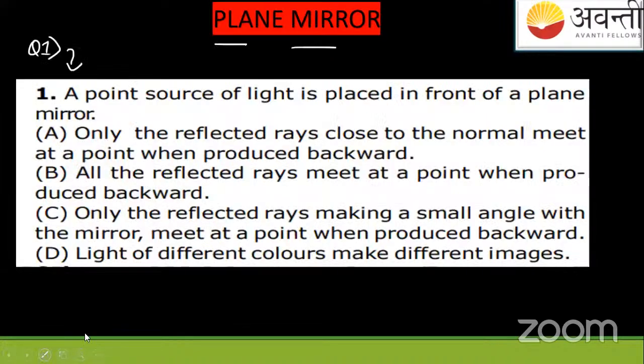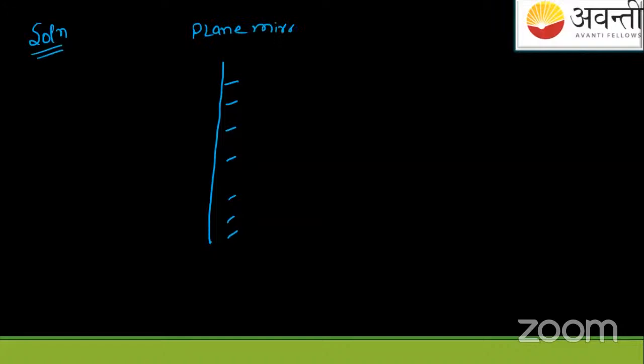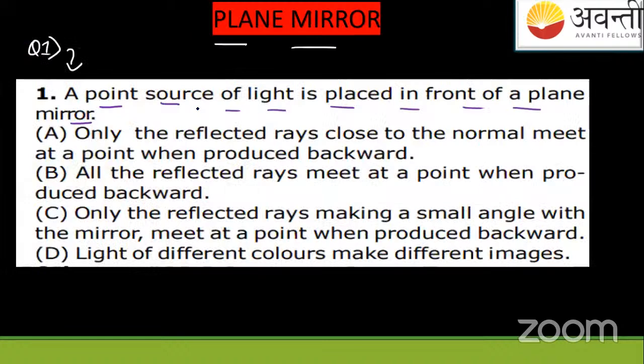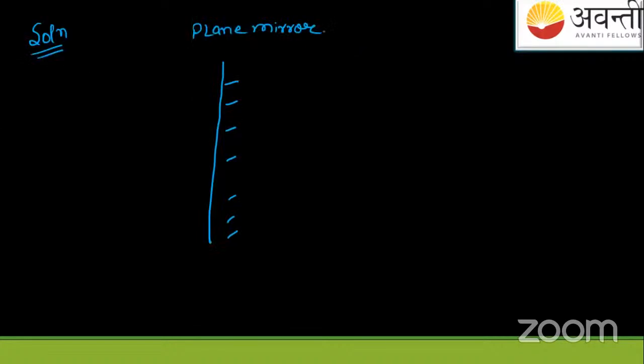A point source of light is placed in front of a plane mirror. Suppose you're having a plane mirror like this. I'll just give you a hint here. I'm writing the solution. So we are having a plane mirror like this, and we are having a point source of light placed in front of the plane mirror.